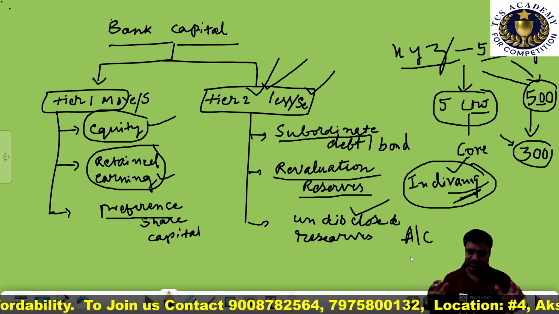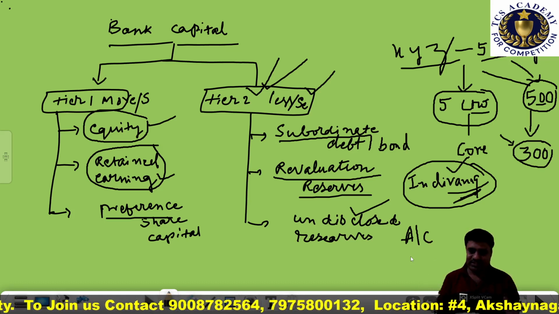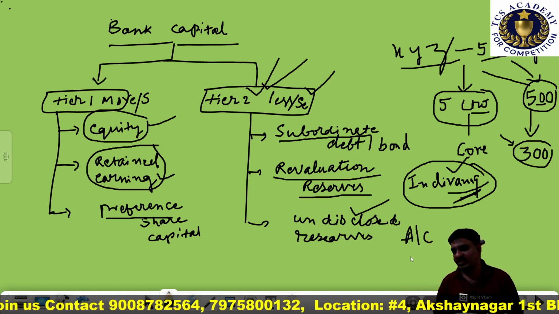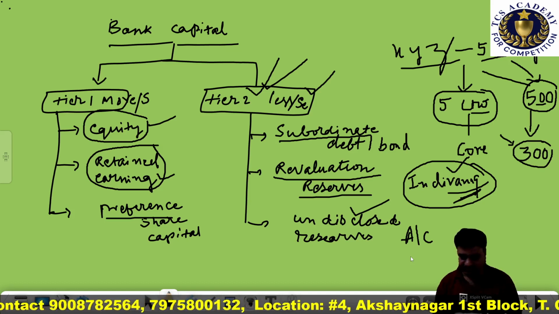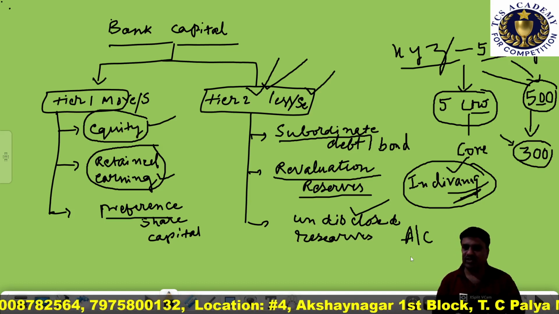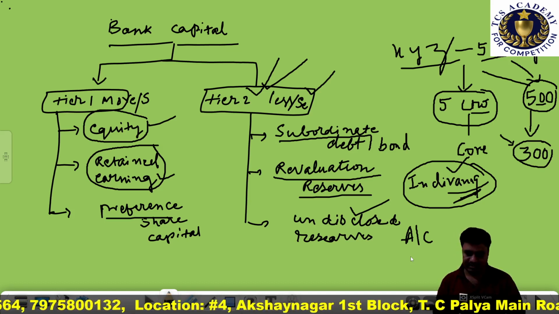It is a kind of reserve whose existence is not disclosed in the bank balance sheet. We call it undisclosed reserves.